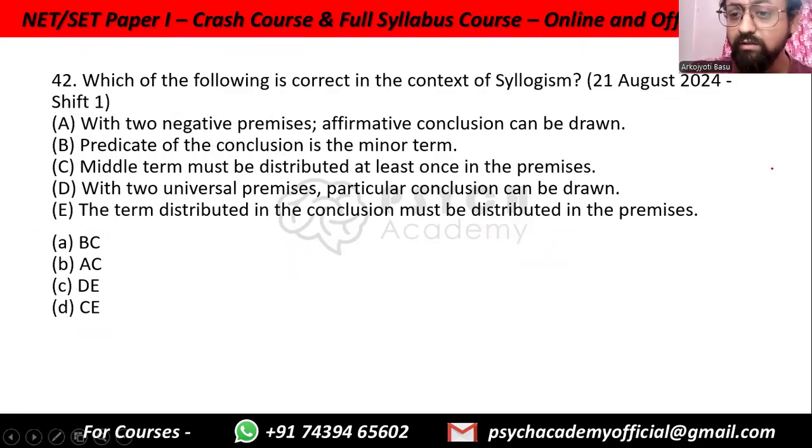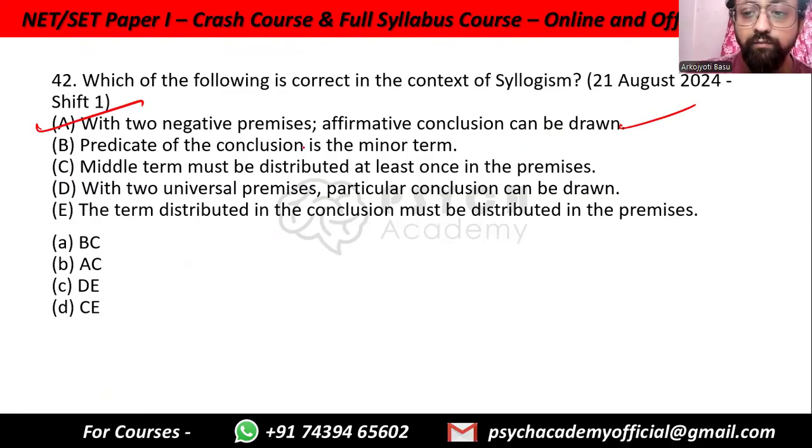Which of the following is correct in the context of syllogism? With two negative premises, an affirmative conclusion can be drawn. No. Two negative, actually it is possible. Usually that is not the case, but it is possible that with two negative premises, an affirmative conclusion can sometimes be drawn. This is true.